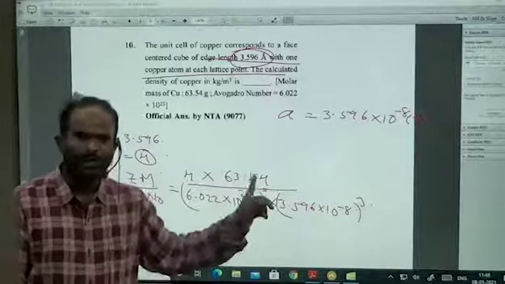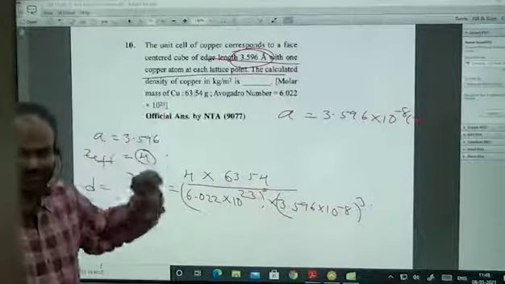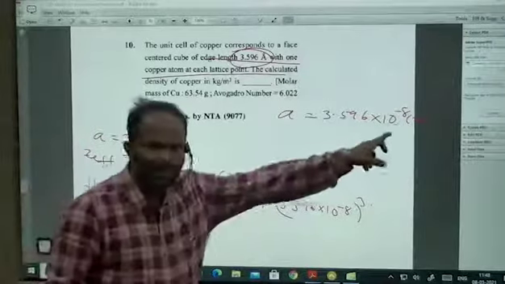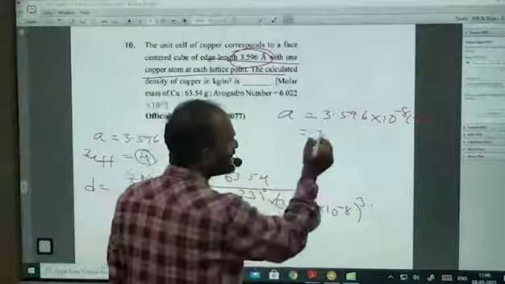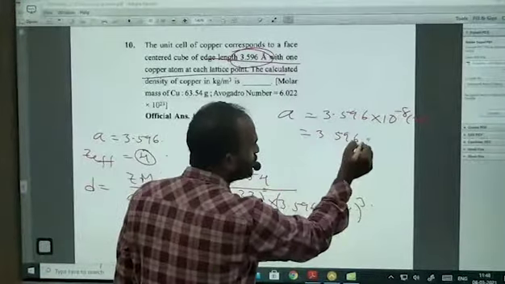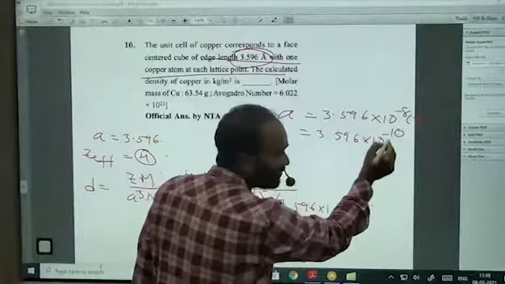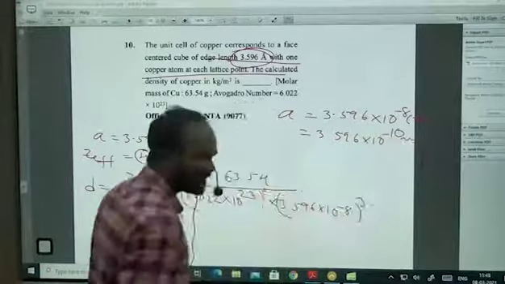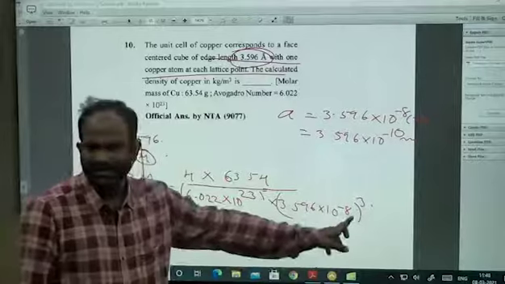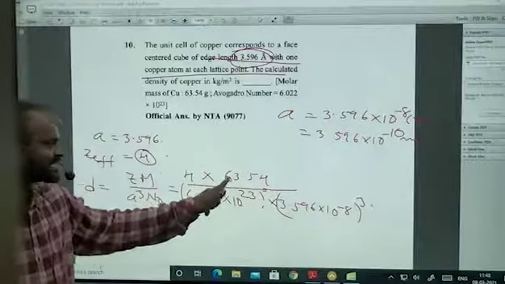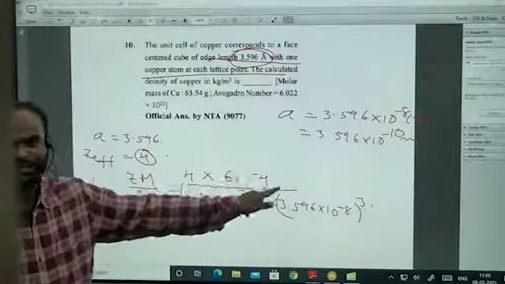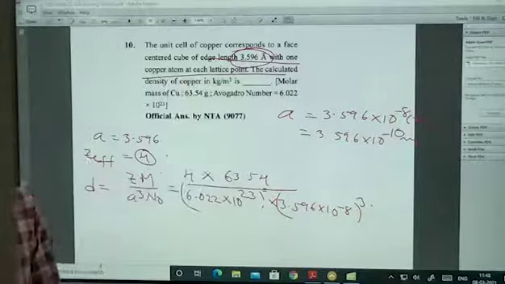We have to convert into kg per meter cube. Otherwise, sir, I am comfortable doing it here, you can do. That is 3.596 into 10 power minus 10 meters. Substitute 10 power minus 10 meters whole cube. Here 63.54 into 10 power minus 3. Therefore, you will get the answer straight away.